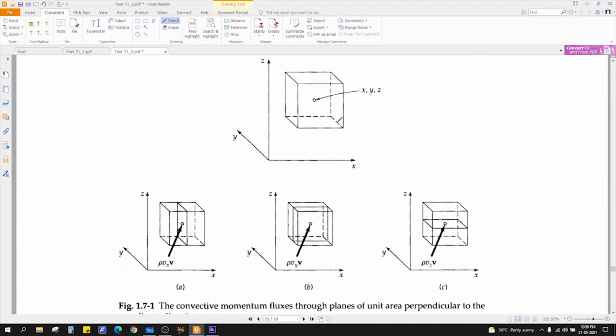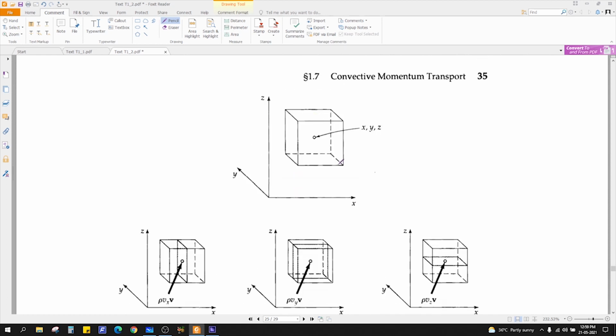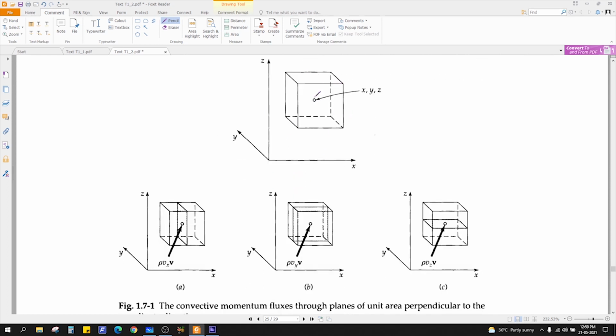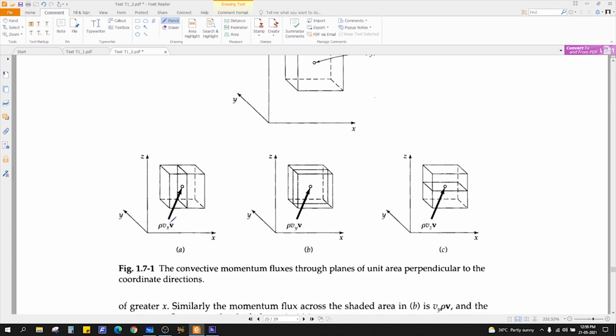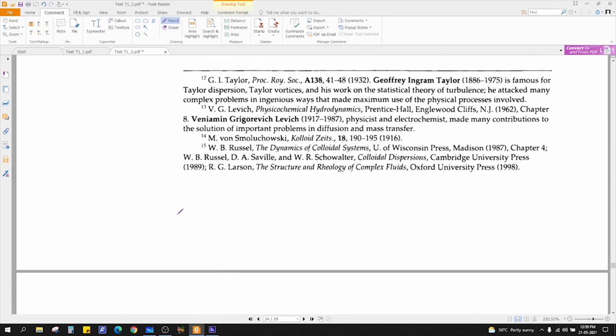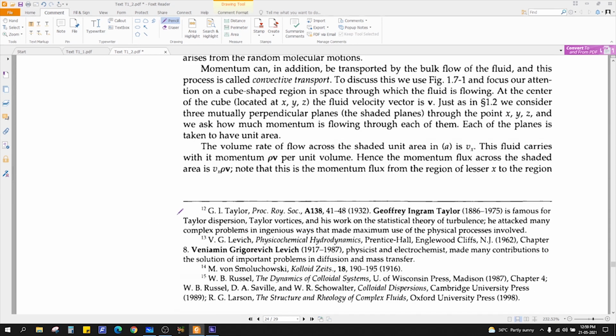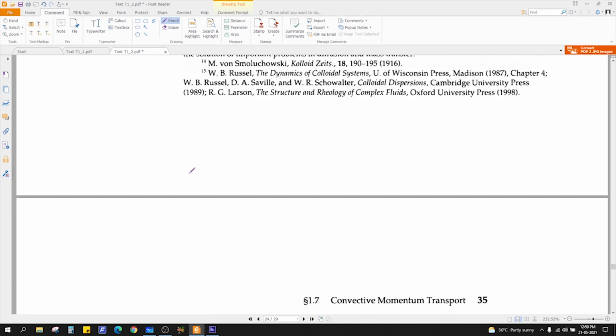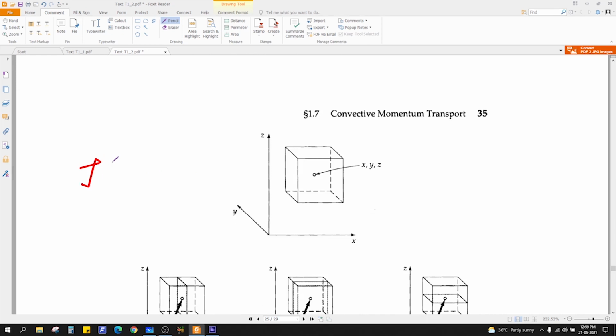So again, you can visualize it. You take a small control volume at point x, y, z. What is the convective transport formula? It is written as rho v v.